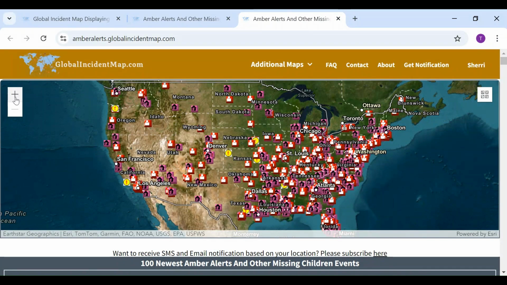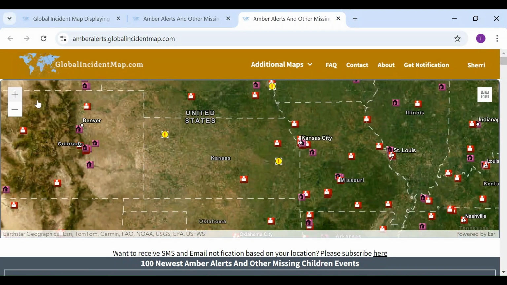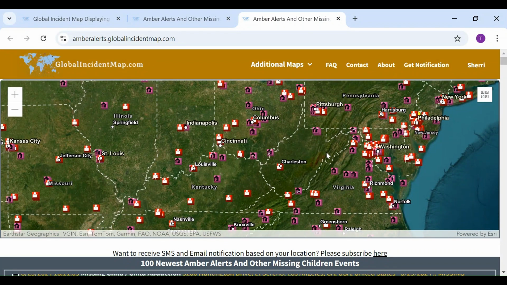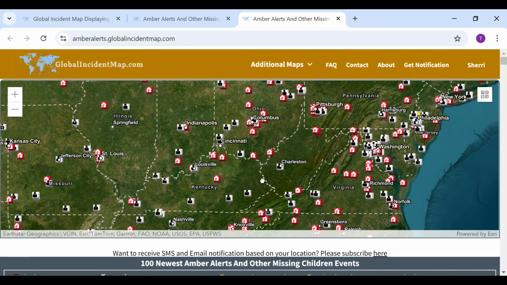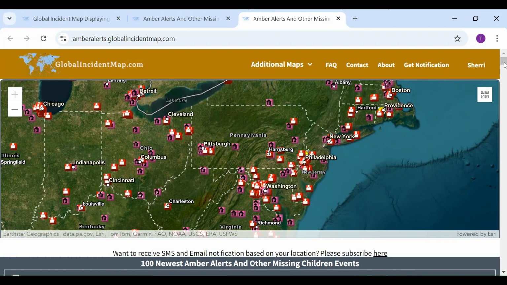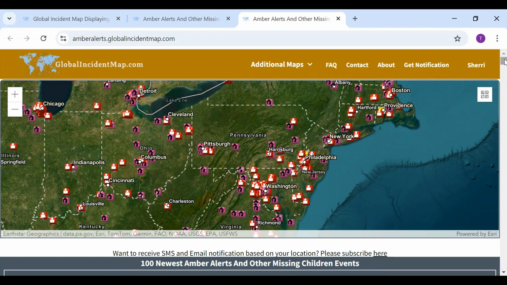The global incident map, as you can see, gives event data in real time, presenting current up-to-the-minute events as well as older events. Let's take a few minutes to look around and search through the data below. As I mentioned in a previous video, I live in Pennsylvania near Pittsburgh, so the data will include a lot of this area, but don't you worry, I will show you around for a bit too.